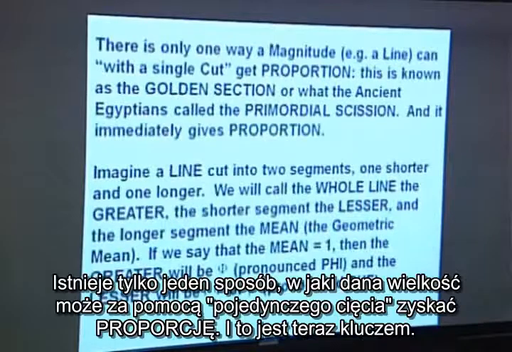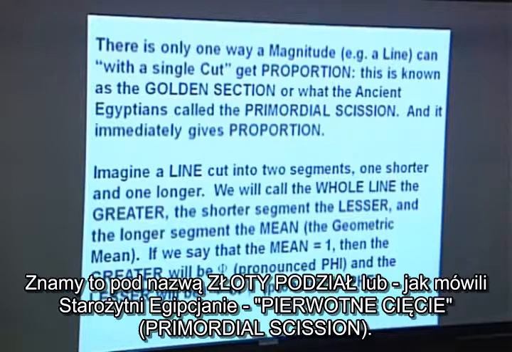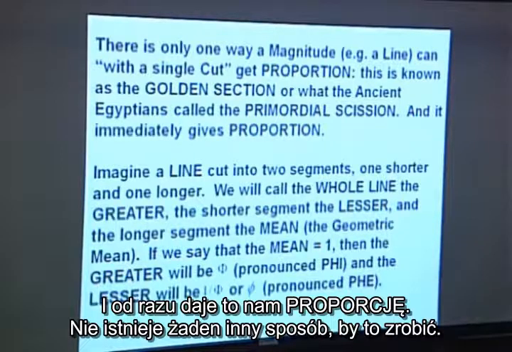Okay, there's only one way a magnitude can, with a single cut, get proportion. This is the key now. This is known as the golden section, or what the ancient Egyptians called the primordial scission. And it immediately gives proportion. There's no other way to do it.